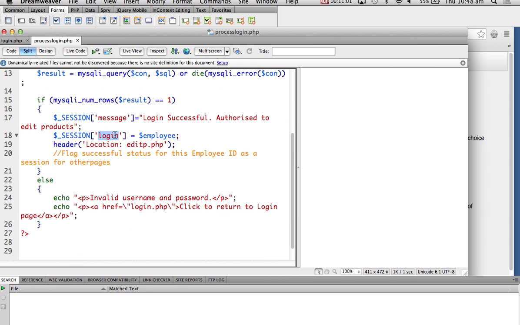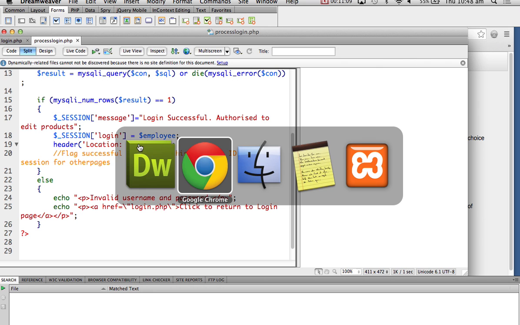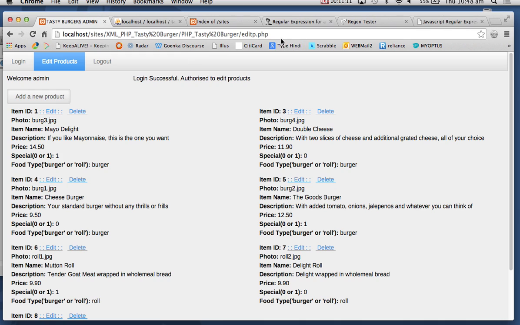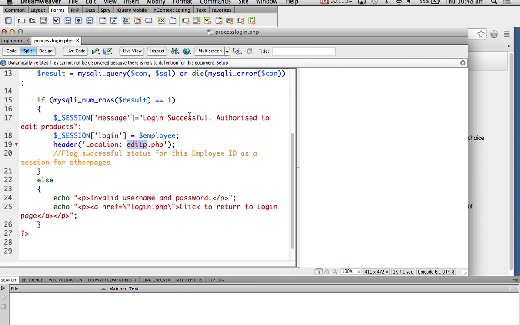After you have processed the login page, you see this header, you are saying jump to edit.p.php. Jump to edit.p.php. And this is what edit.p.php is. Okay? And see what happens here. Welcome admin. Login successful. This is my message and this is my welcome message. Login successful, and I've set the login as an employee.